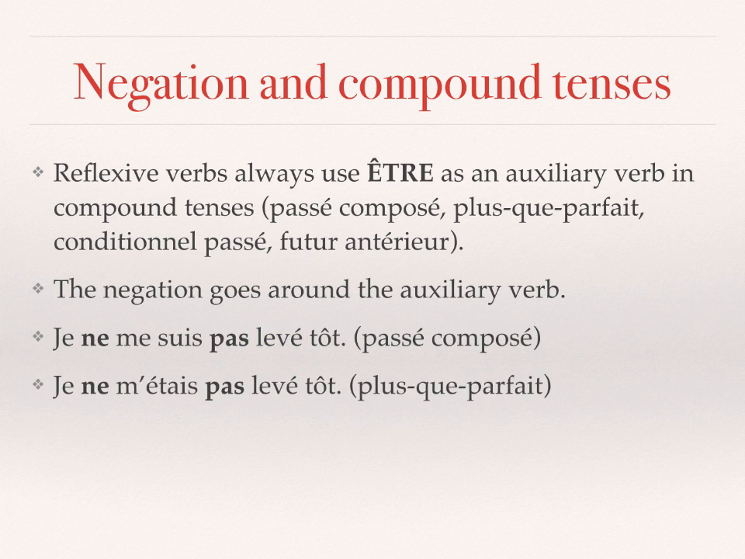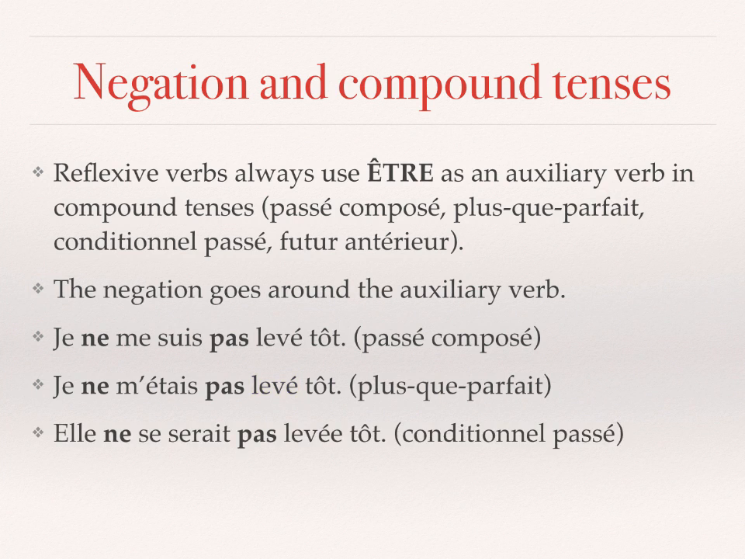Je ne m'étais pas levé tôt. In the plus que parfait, again, you can see that the reflexive pronoun, the me, becomes an m apostrophe here because of étais. The ne and the pas are around the reflexive pronoun and the auxiliary verb, and then we have the past participle.